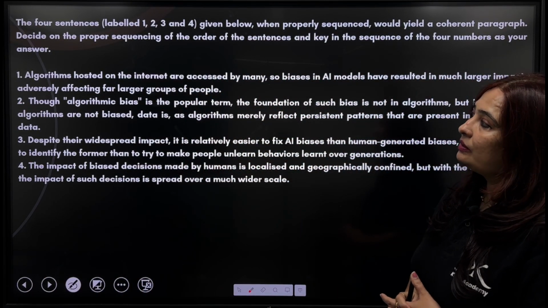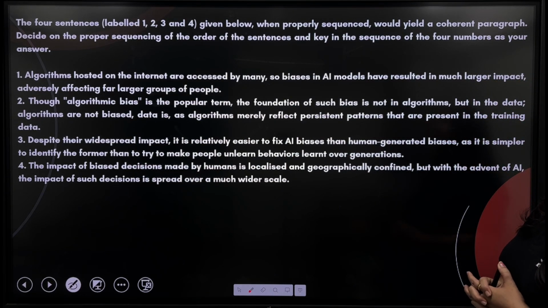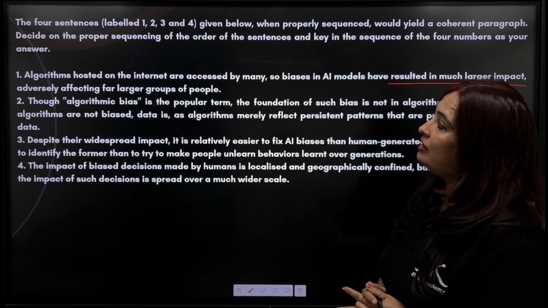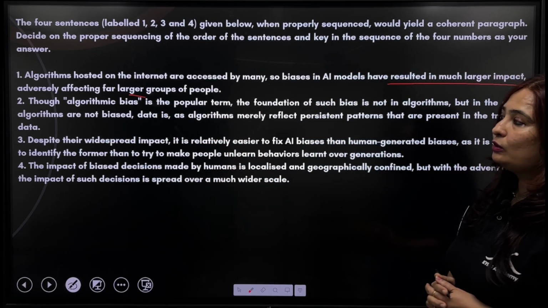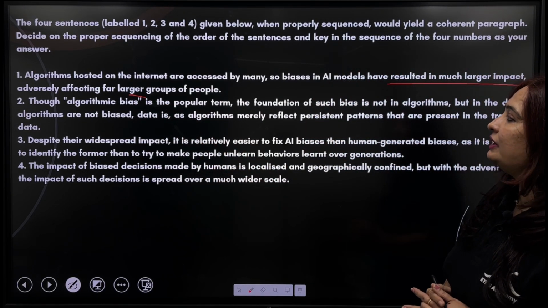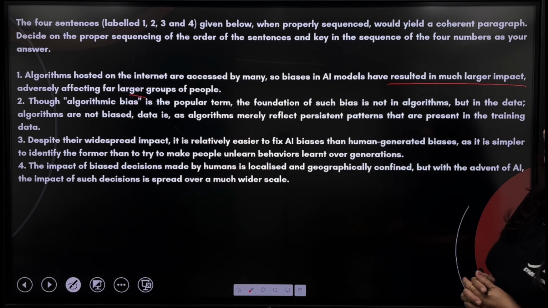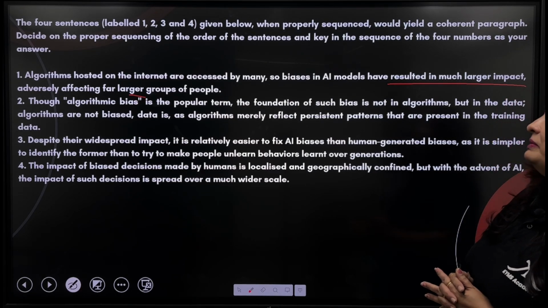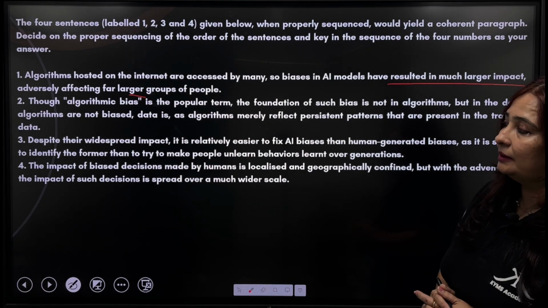Third, algorithms hosted on the internet are accessed by many. So biases in AI models have resulted in much larger impact, adversely affecting far larger groups of people. Though algorithmic bias is the popular term, the foundation of such bias is not in algorithms but in the data. Algorithms are not biased, data is, as algorithms merely reflect persistent patterns that are present in the training data.